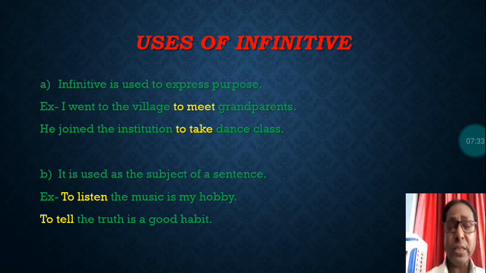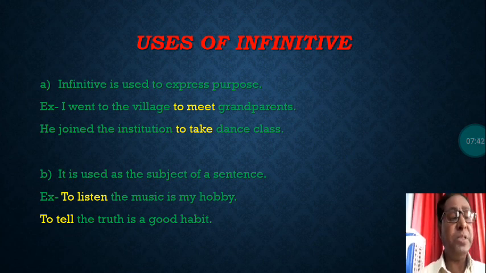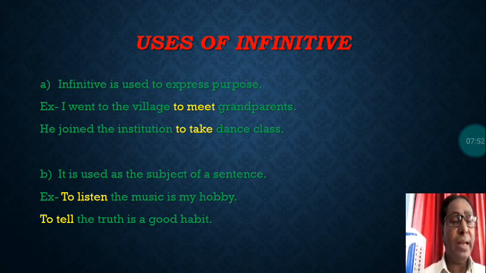What is hobby? If you ask a question, what is hobby? The answer will be to listen to the music. So here to listen, this infinitive is used as a subject in the sentence. It is acting as subject of the sentence. To tell the truth is a good habit. What is a good habit? To tell the truth. So here to tell, this infinitive is used as the subject of the sentence.